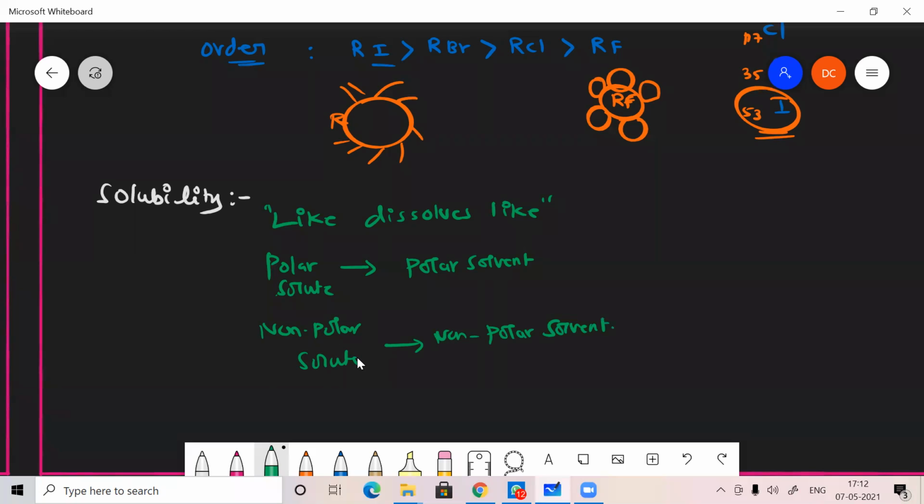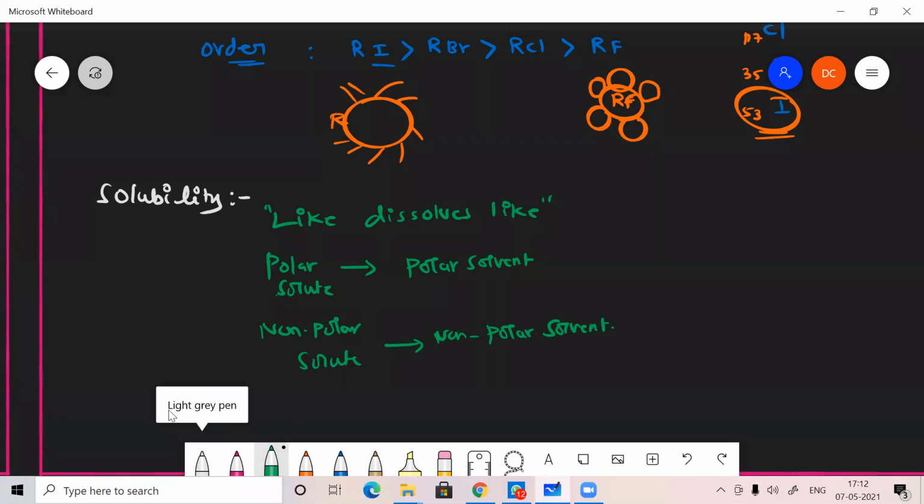Say for example, I can't mix water with oil, but I can mix alcohol with water. Alcohol is polar, water is polar, that's why they can mix with each other. But here oil is non-polar and water is a polar molecule, so they do not match with each other. So like dissolves like.